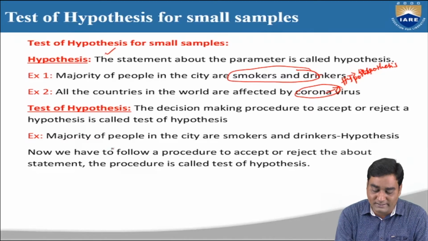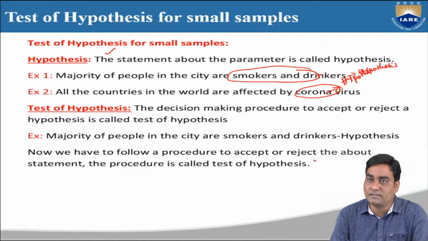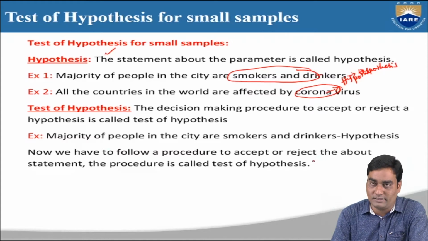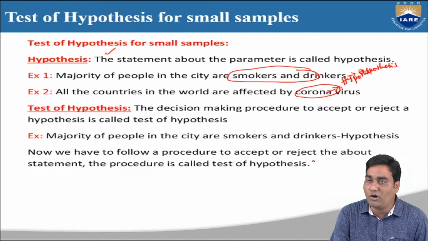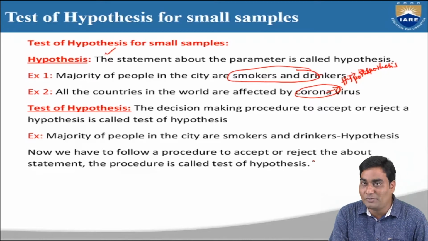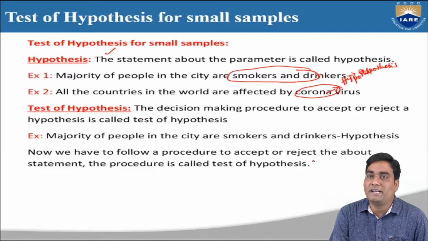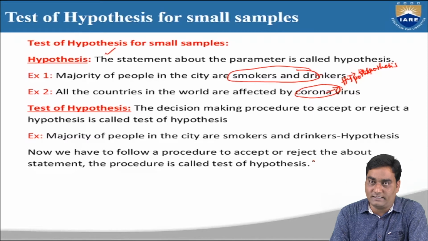If I take the same example, majority of people in the city are smokers and drinkers, this is the hypothesis, but we don't know as of now whether it is true or not. But in statistics we have a decision making procedure to accept or reject the statement. That procedure is called test of hypothesis.